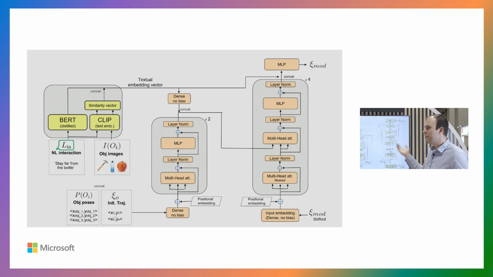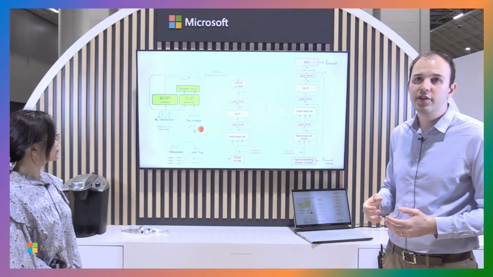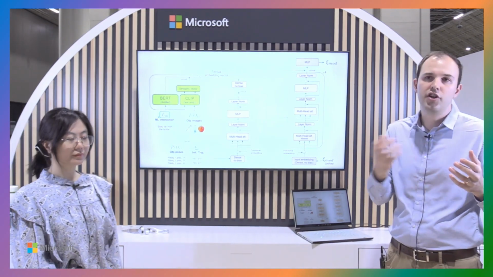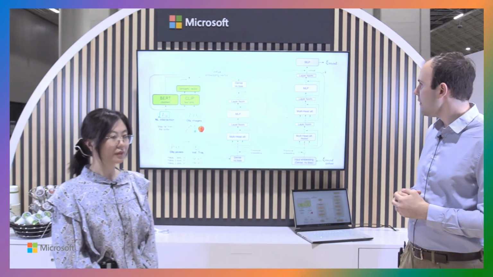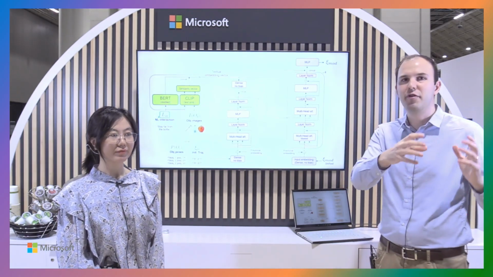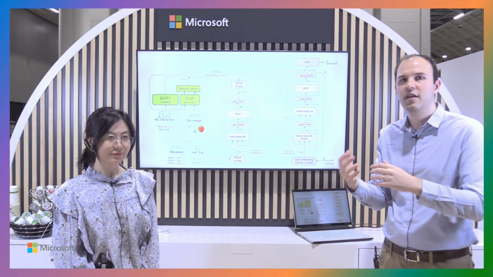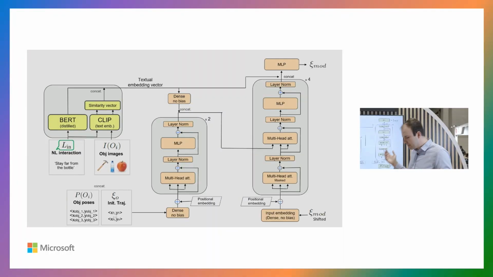Just going one level deeper into how this architecture works, something I want to emphasize is that this is a very, very similar architecture to how language translation is done. So imagine if you're trying to translate a sentence from English to German. We're doing a very similar procedure where basically we're trying to translate a trajectory from one space that only obeys geometrical constraints towards a new space that obeys both semantic and geometrical constraints. So we have a very similar type of architecture here.